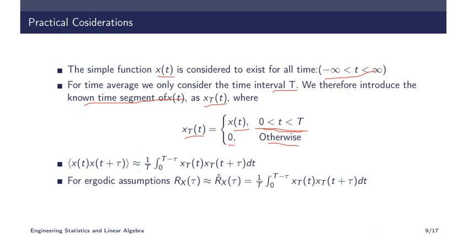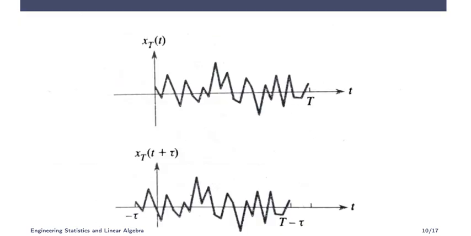Now you may have a question: why here not 0 to T, instead it is T minus tau? That is simple. You can see here this is xT of t, right? Now xT of t plus tau means what? Actually xT of t minus tau. So the graph actually starts at minus tau, time shifted, right? You studied this time shifting in network theory. So this is a time shifted waveform. Now you have to multiply this portion with this portion. Here it is 0, so 0 into this portion will become cancelled. So it actually starts from 0.